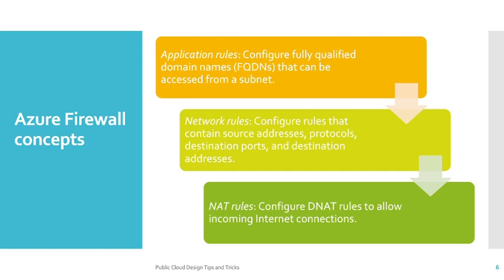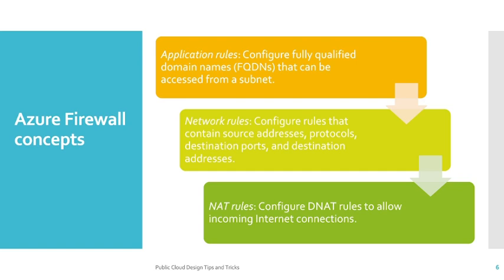Application rules configure fully qualified domain names that can be accessed from a subnet. So from a subnet, if you want to reach out to the outside world or some other system, you can go through the firewall, and with the application rule, you can define the source and destination, and you can use FQDNs of that particular URL.